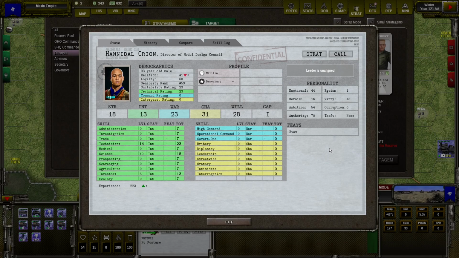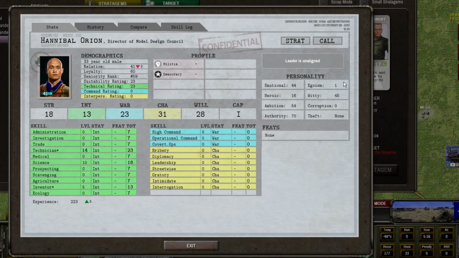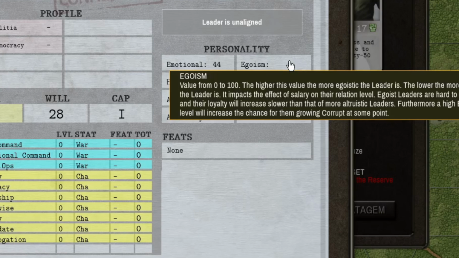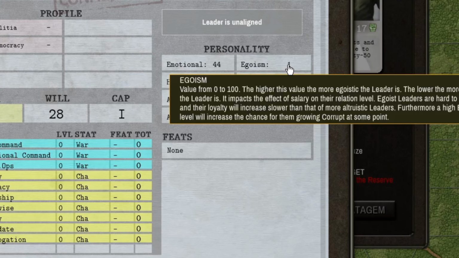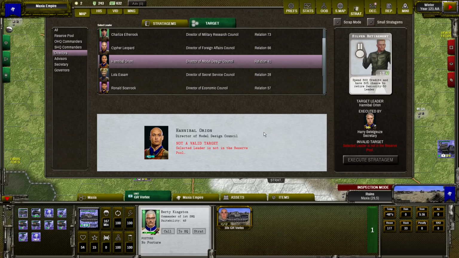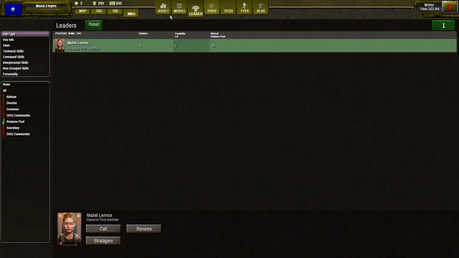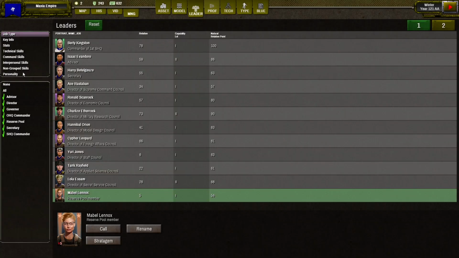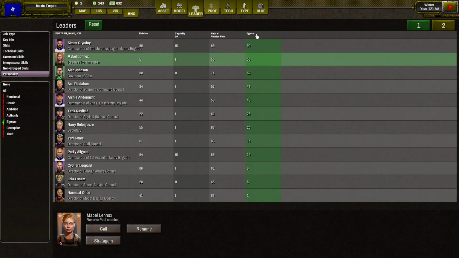Even if this is half of the effect, the problem is that the gifts are working for people who are egoistic, who appreciate gifts, and gifts are something that make them better. And this guy is the complete opposite. He is altruistic. He doesn't care about any appreciation. He is happy with his normal salary. So the gifts are not working for people with low egoism, but they can be useful for people with high egoism. So let's find any leaders in our cabinet that have personality egoism, which is high.